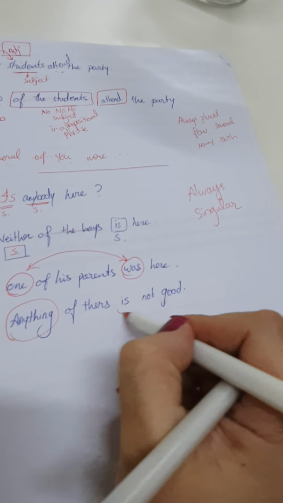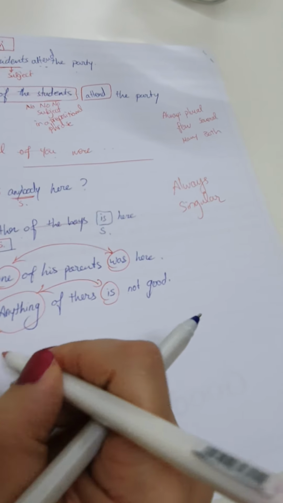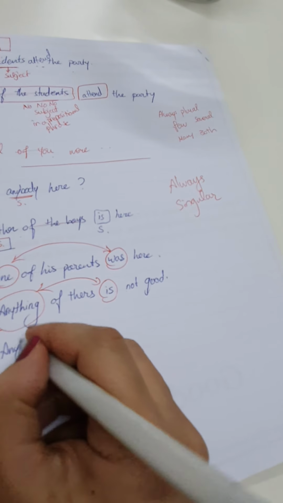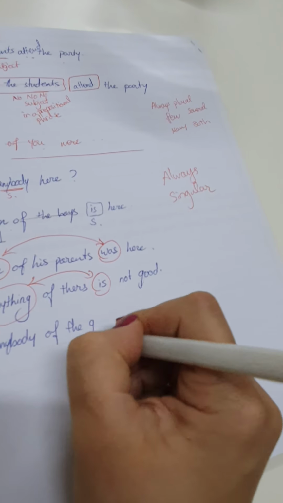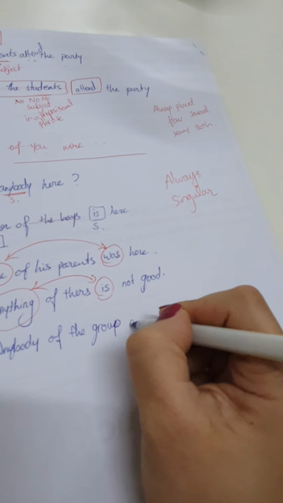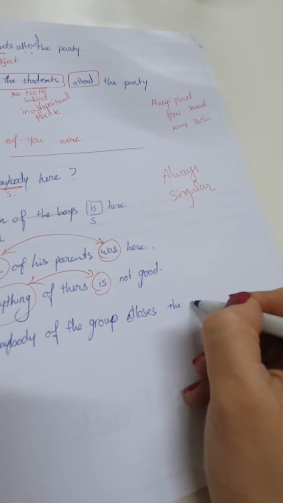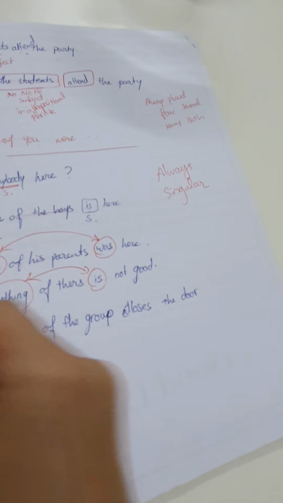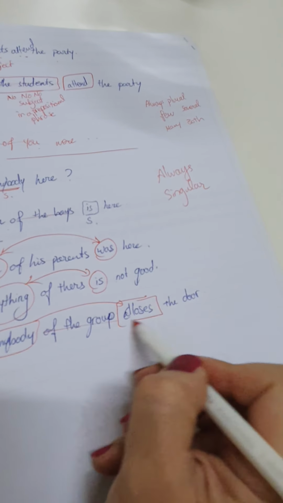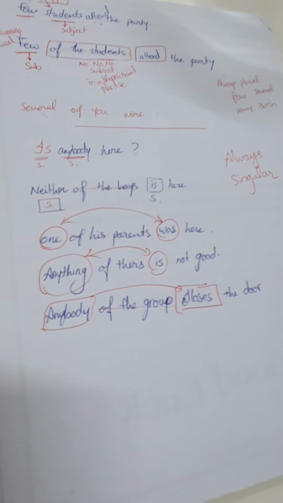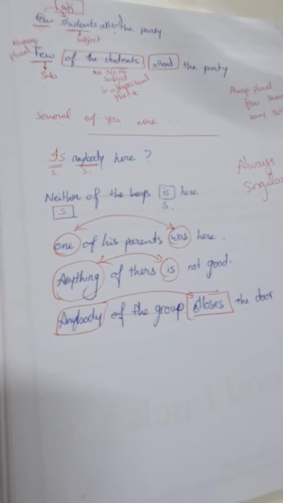Anything is singular. Anything, anybody of the group closes the door. Anyone of the group closes the door. Anybody: singular with clauses. Okay? Always singular. Okay? The song. Memorize the song.